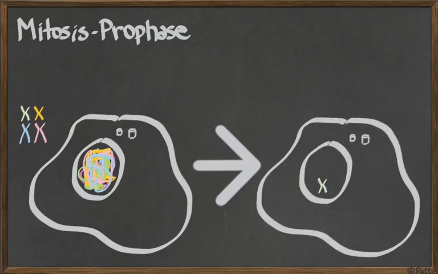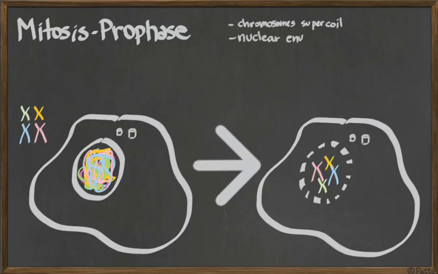This here is going to be prophase. The first thing that is visible during prophase is that the chromosomes that were all loose here in the middle become super coiled. They coil like this, making a chromosome like that. So this here is super coiling. What's going to be happening next? The nuclear envelope will disappear, will fade. So it's broken down. So the nuclear envelope disappears or breaks down.